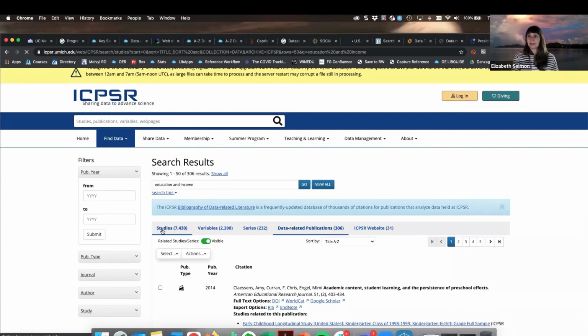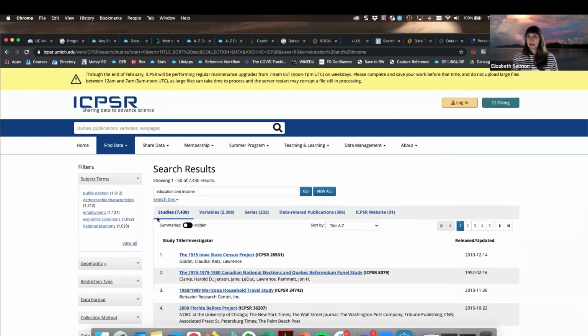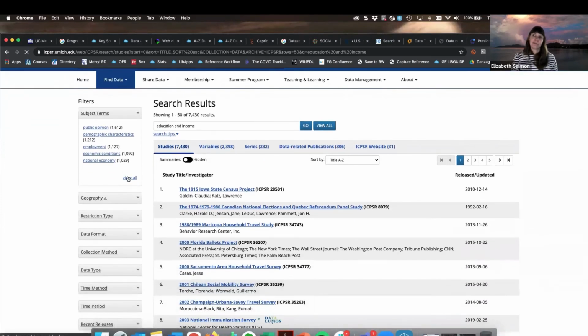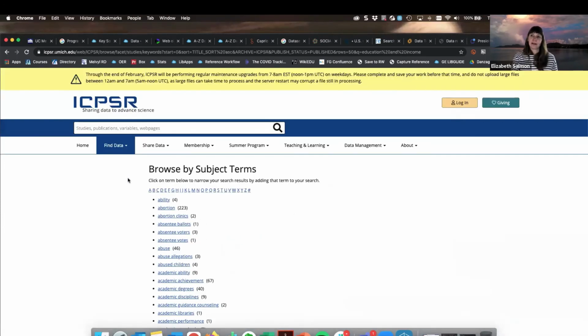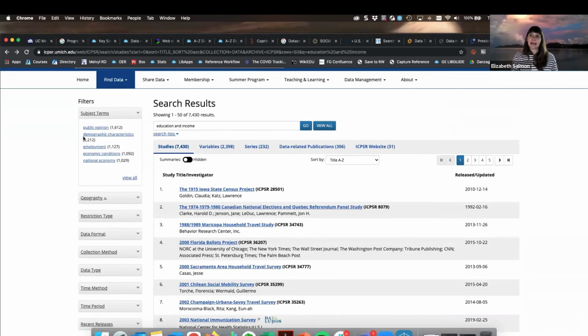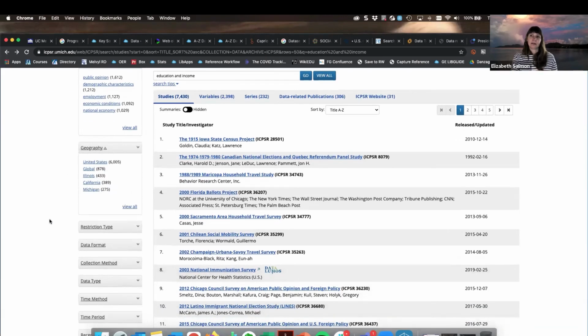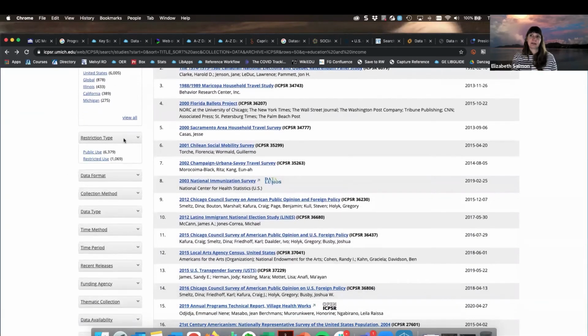And I'm going to go back to this studies tab up here. And so if I want, I can further refine by looking at some of these subject terms that are available to me. I can also limit by geography.